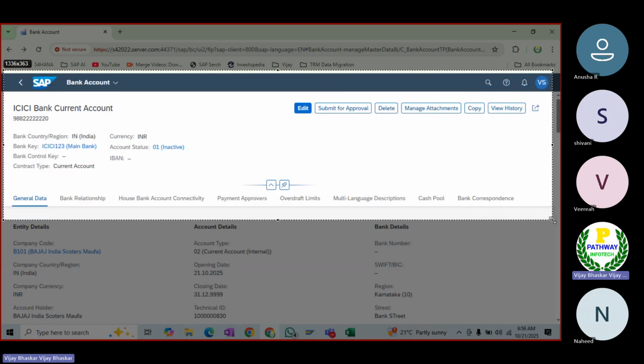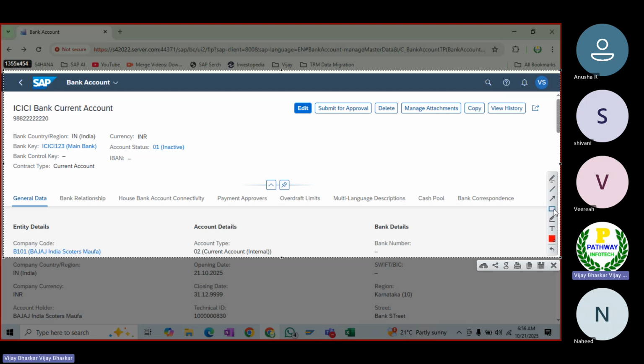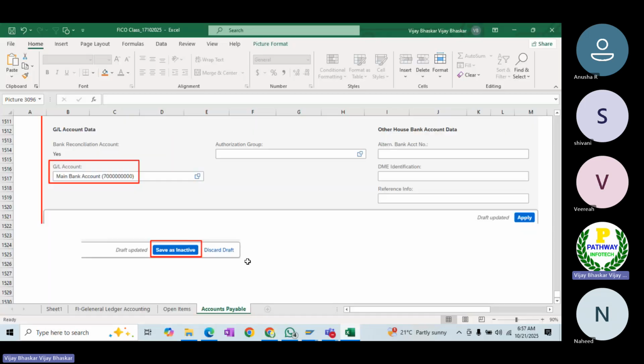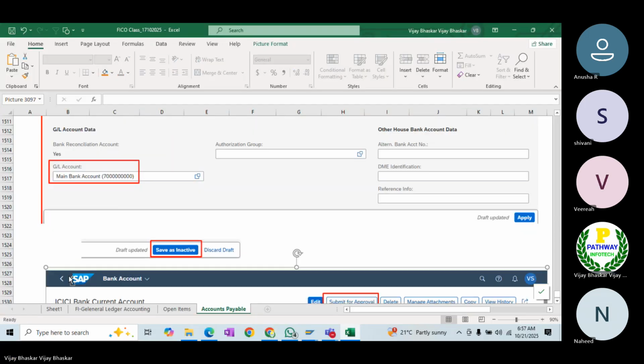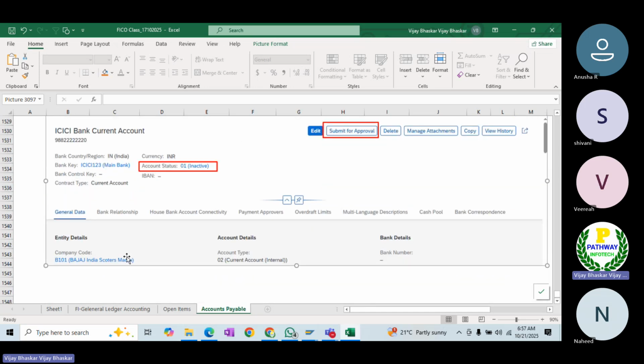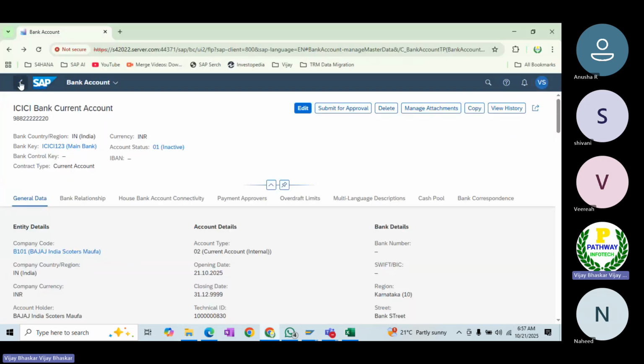Don't worry about that one. Then you can see that here the status is inactive and it is waiting for approval. We have to send it for approval, so the authorized person needs to review and approve. Now let me come back here.